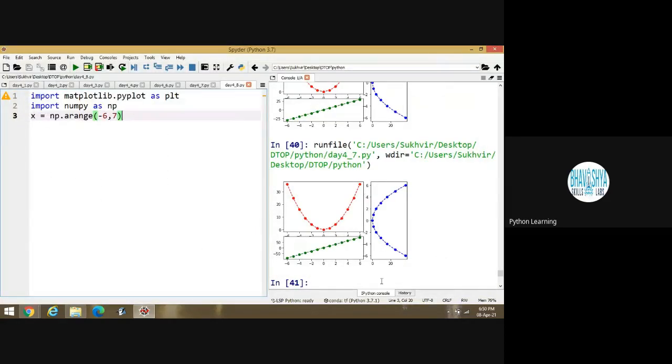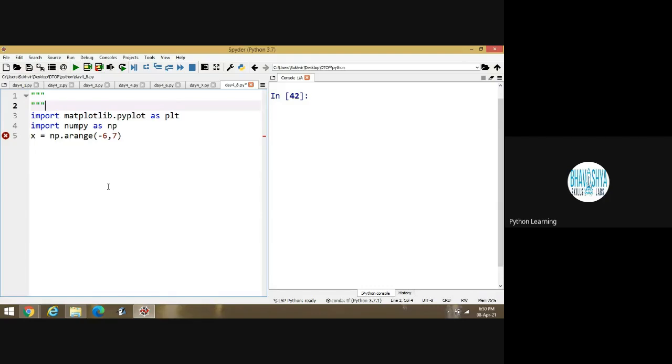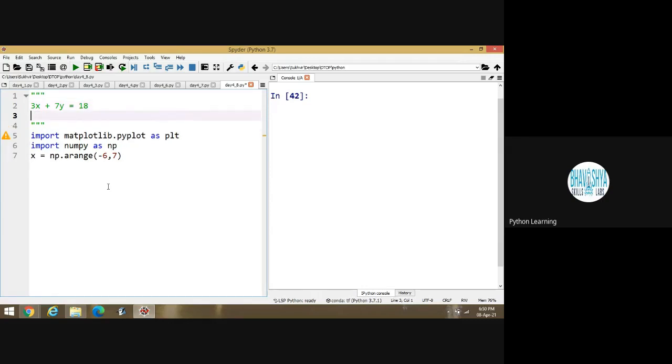Suppose my target is to design the equation of the line. Is it okay? Suppose the target point is: you have to design equation for 3x plus 7y is equal to 18. And second one is you have to design equation for 5x square plus 7y is equal to 21.